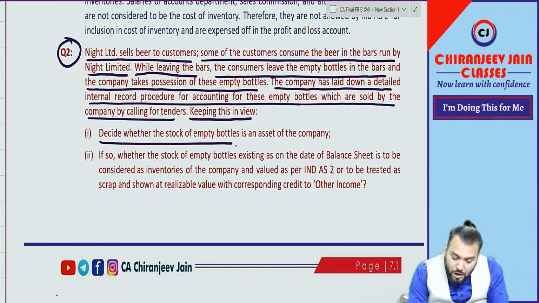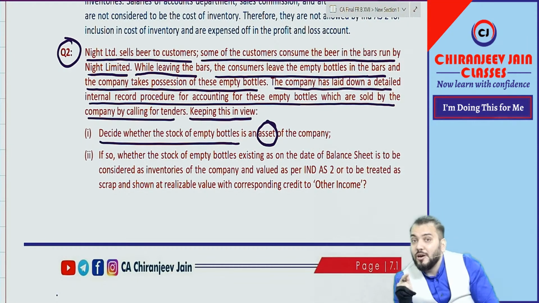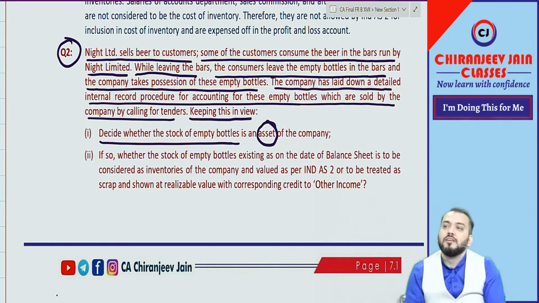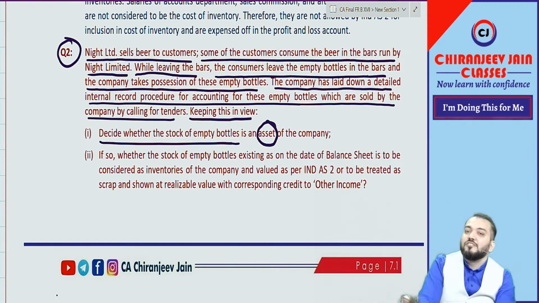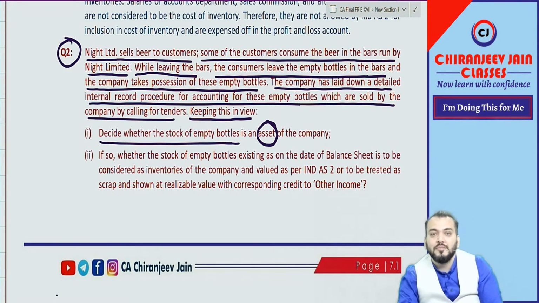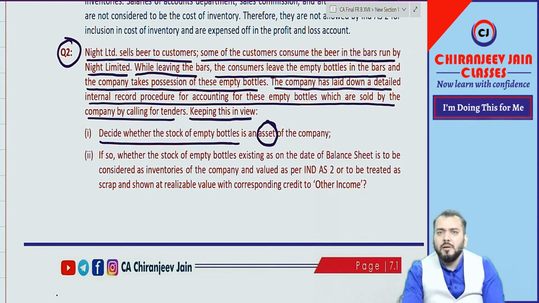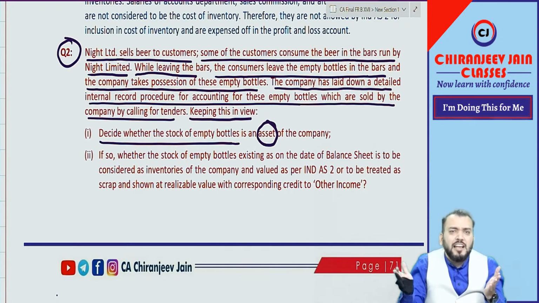So first they have asked whether the stock of empty bottles is an asset. If you say yes or no, they will not give marks unless an explanation is given. So how many are saying yes, it is an asset? How many are saying it is not an asset? Why not an asset? I am saying it is an asset. I am not saying about inventory.